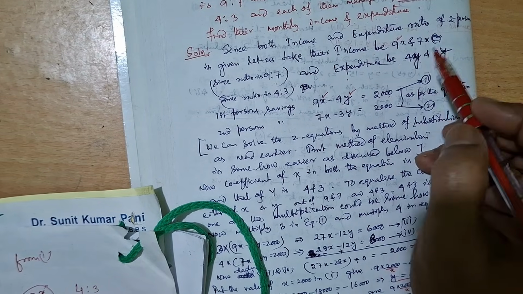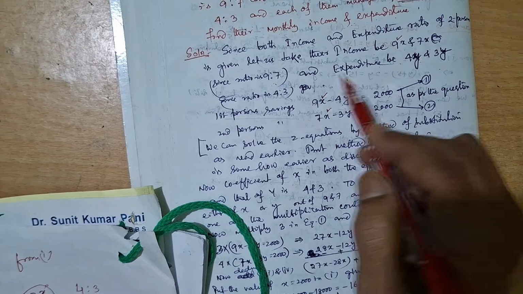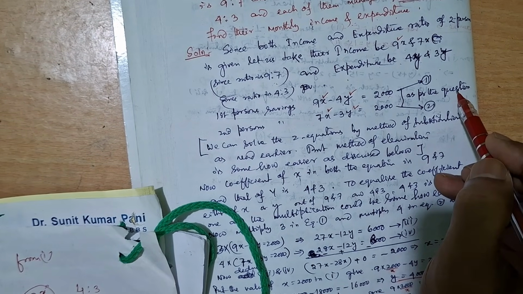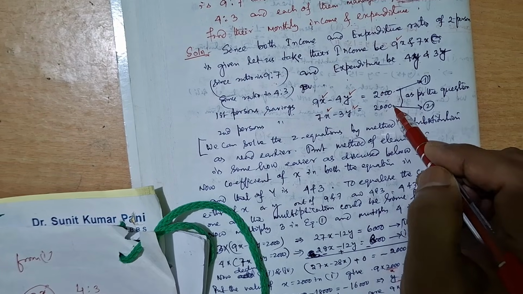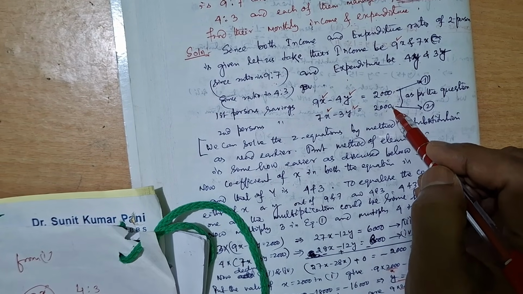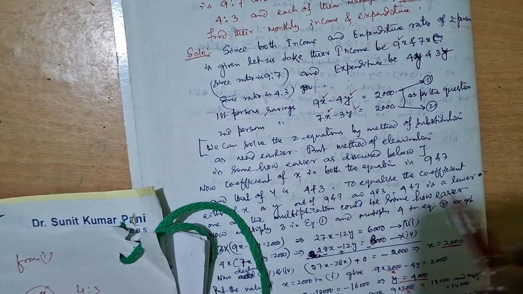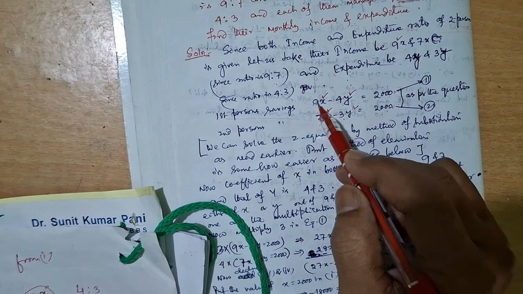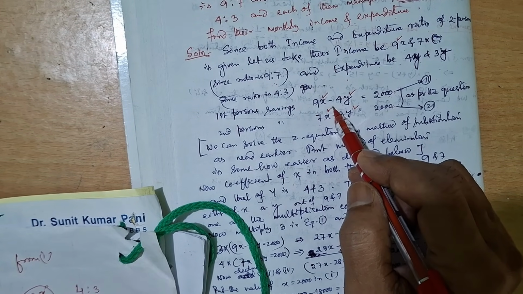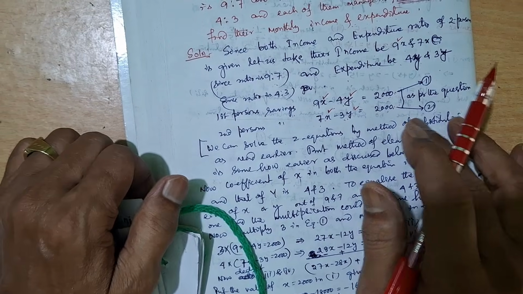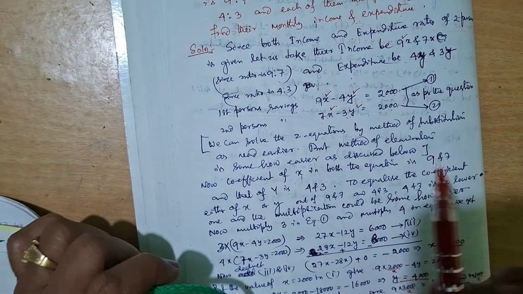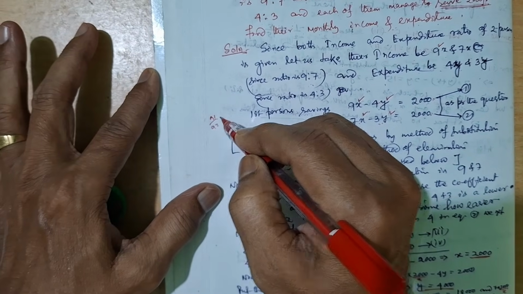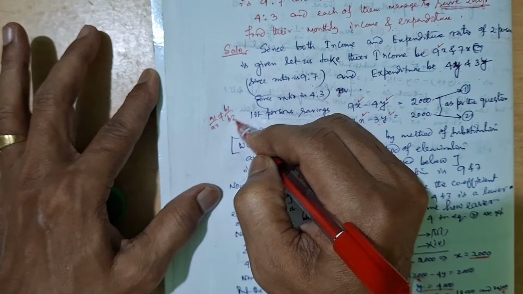The second person's income is 7x and the second person's expenditure is 3y. Then their savings is 2,000. It does not matter whether the savings are equal or unequal, but these two things are important. Here 9/7 and minus 4 by minus 3, are they equal? No, they are unequal. So it is sufficient to solve this, because it is consistent and only one solution exists, as A1 by A2 is not equal to B1 by B2.